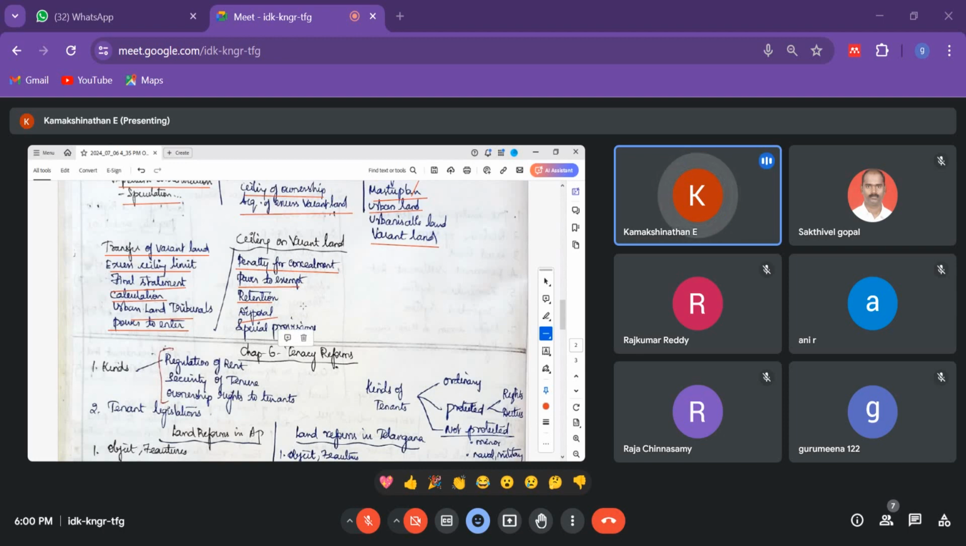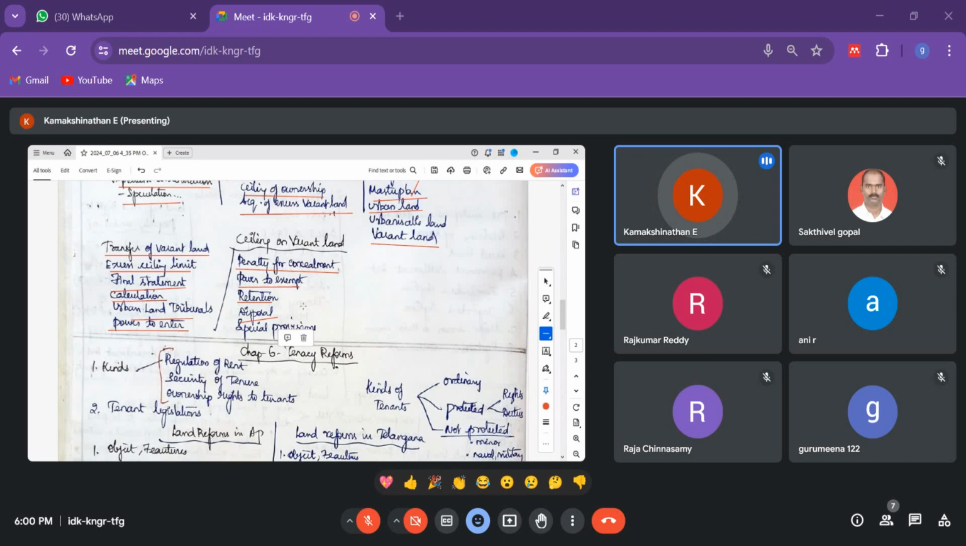For example, they have given category A, look. Category A is a core urban place, where only 500 square meters you are allowed to take. And in category B, 1000 square meters, page number 112. Only 1000 square meters you can take. Similarly, category C has 1500 square meters as the ceiling limit. Category D has 2000 square meters as the ceiling limit.